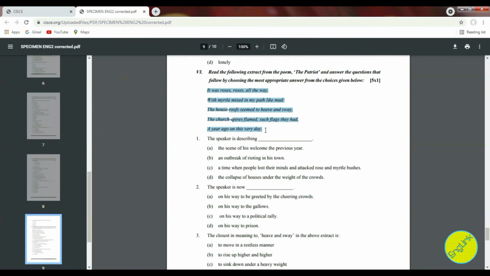It was roses, roses all the way, with the myrtle mixed in my path like mad. The house roof seemed to heave and sway. The church spires flamed. Such flags they had a year ago on this very day.